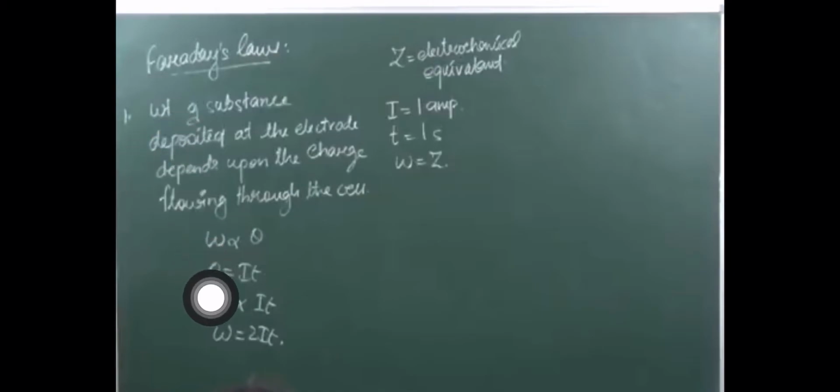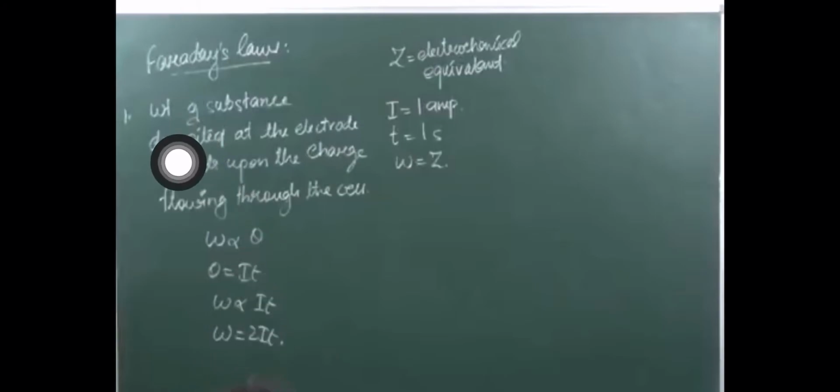Okay, weight, that is W, is proportional to the charge, that is Q. The symbol of charge is Q. You already know this, you are studying in physics also, and we have also studied it in 11th standard. But we also know that Q is equal to IT, that is current into time taken, right? Q is equal to IT, which means W will be proportional to IT. Now the proportionality constant here we are keeping as Z. So we are getting one equation, that is W is equal to ZIT.